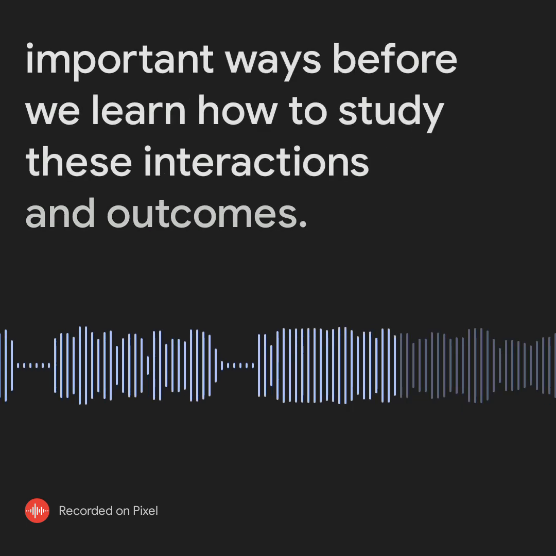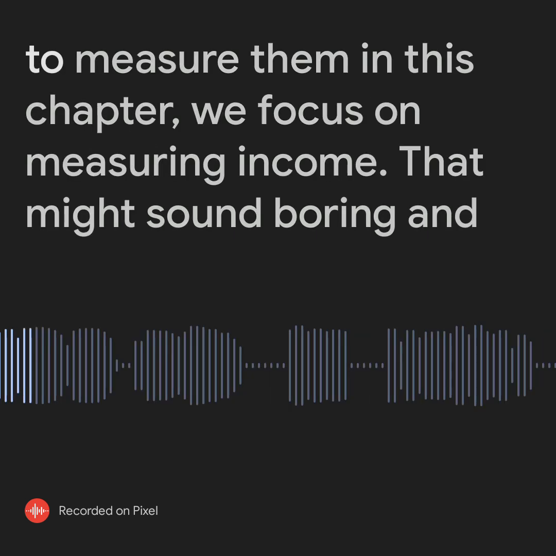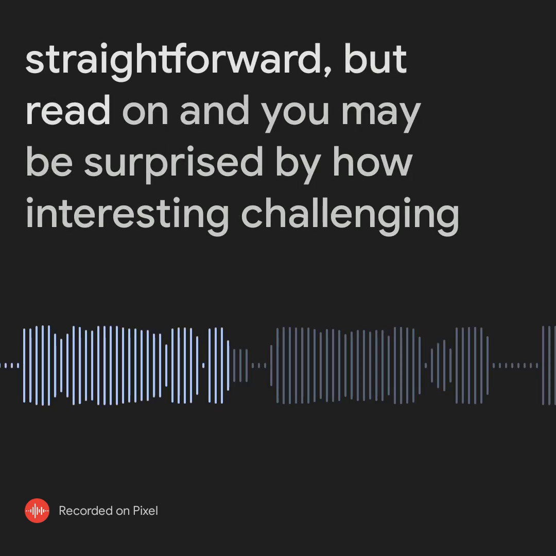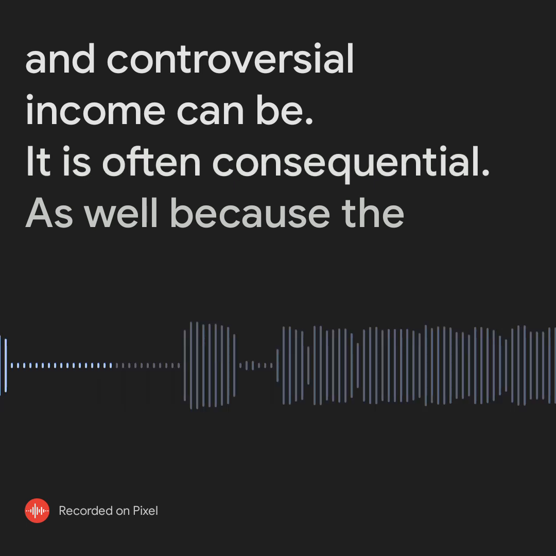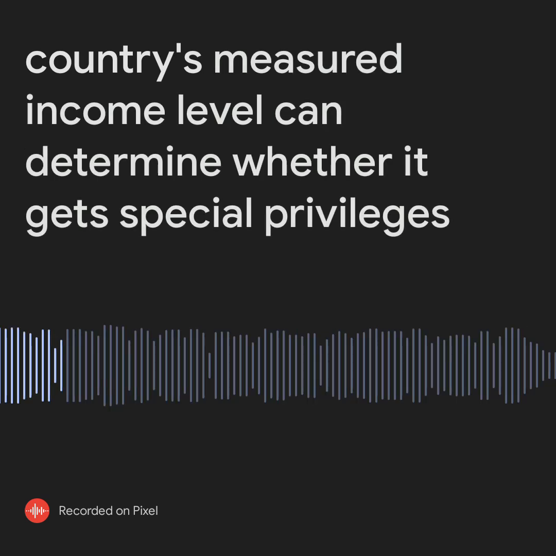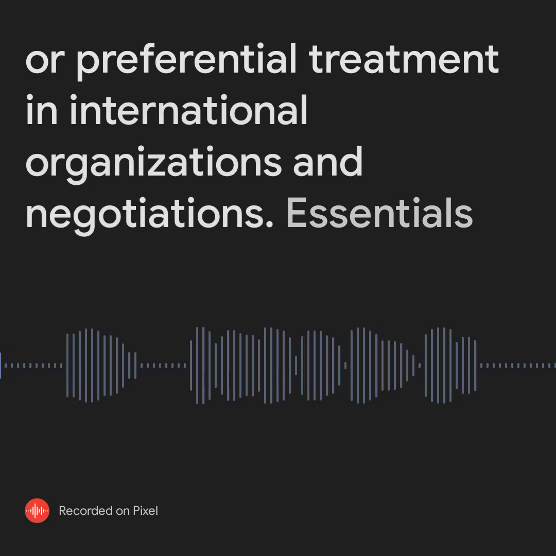Before we learn how to study these interactions and outcomes, and before we consider ways to influence them with policies and projects, we need to know how to measure them. In this chapter, we focus on measuring income. That might sound boring and straightforward, but read on and you may be surprised by how interesting, challenging, and controversial income can be. It is often consequential as well, because a country's measured income level can determine whether it gets special privileges or preferential treatment in international organizations and negotiations.